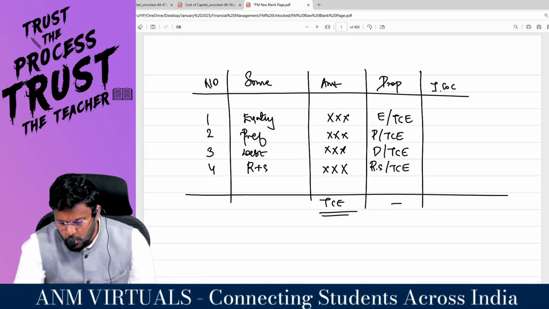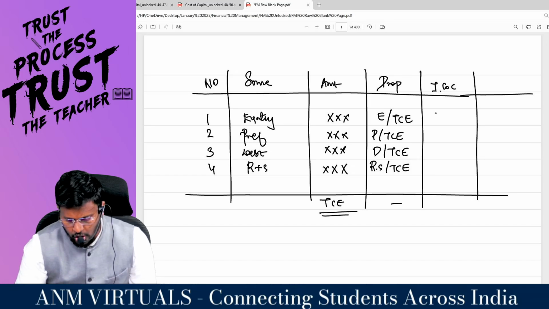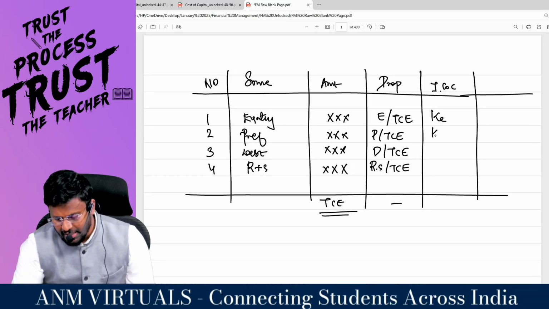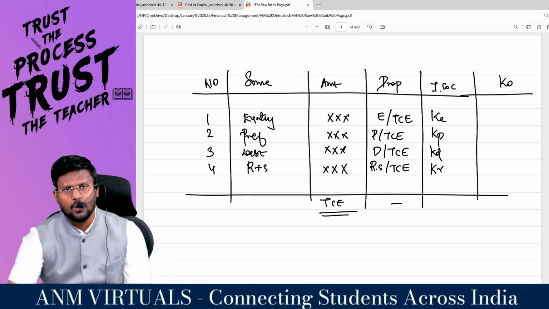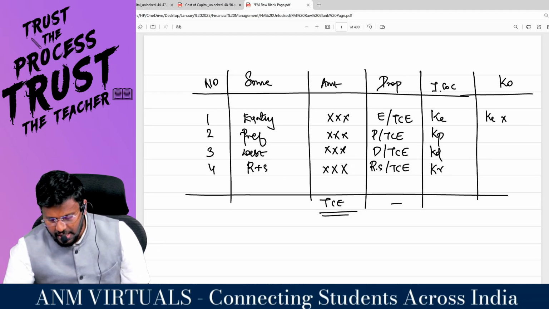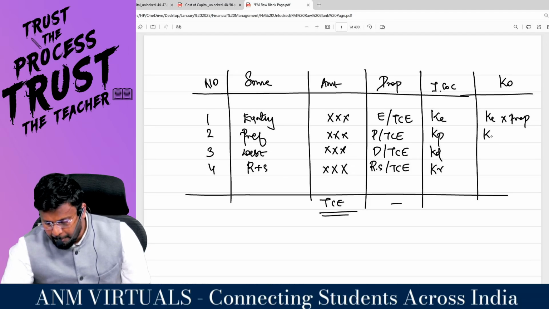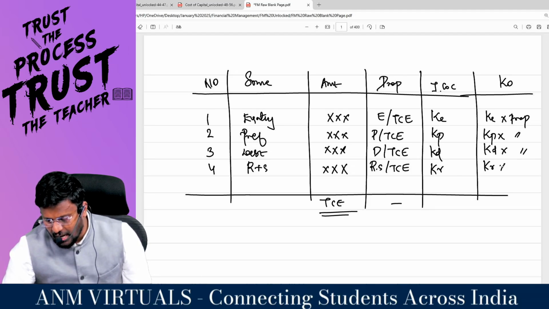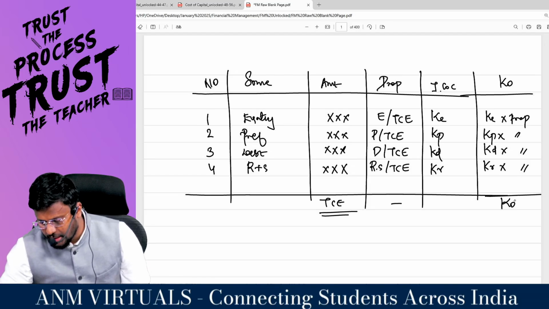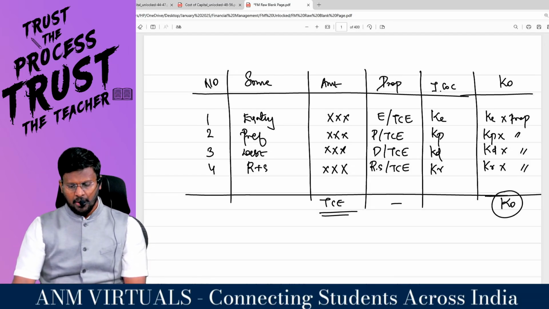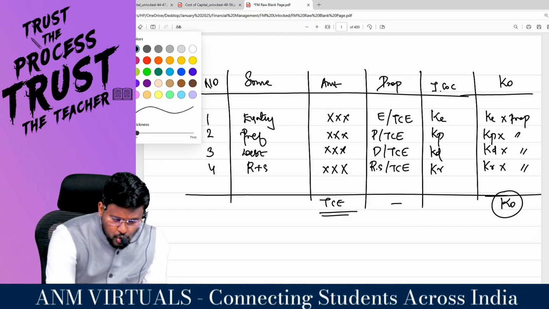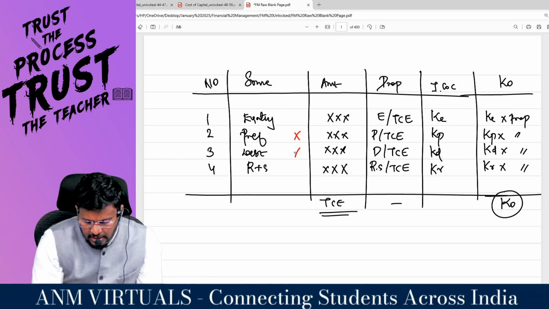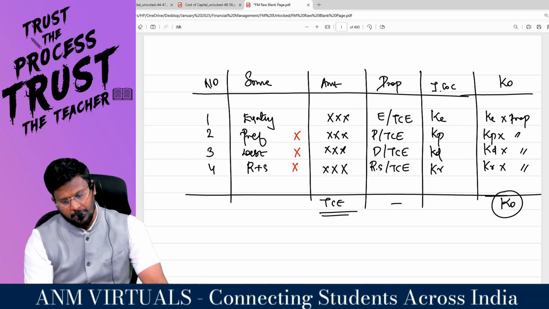Then we will put the individual cost of capital, that means KE, then KP, then KD and KR, and then we will find out the KO, which is nothing but KE into proportion, KP into proportion, KD into proportion and KR into proportion. We will get the KO, my dear lovable students. But in this question particularly, we don't have any other source of finance like preference, debt, or reserves and surplus.